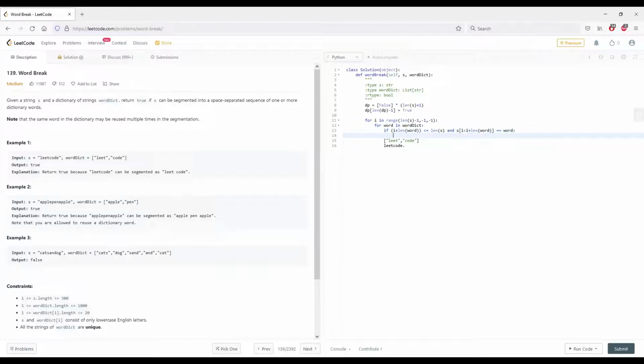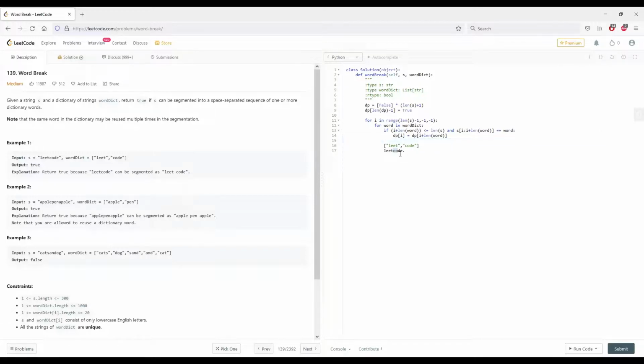What I want to do is set dp of i to be equal to dp of i plus length word. Okay. So we check one after the length word.